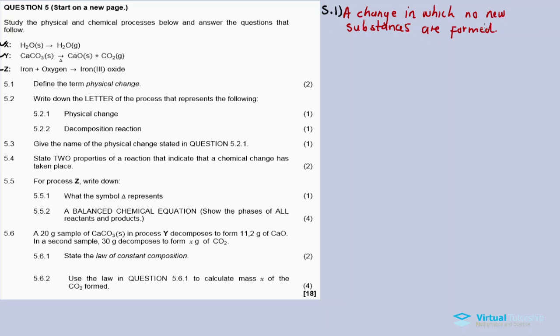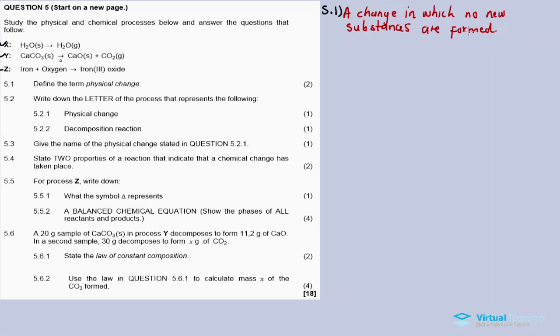To gaseous state. That's a physical change, not a chemical change. Because of the water, the chemical integrity is still intact. No new substances were formed. It just changed from one state of matter to another state of matter. So the simple definition is a change in which no new substances are formed.